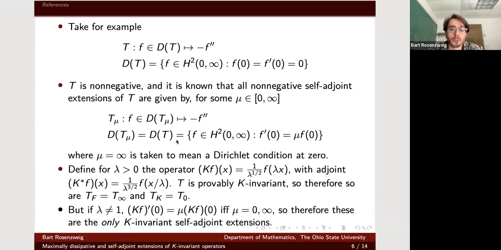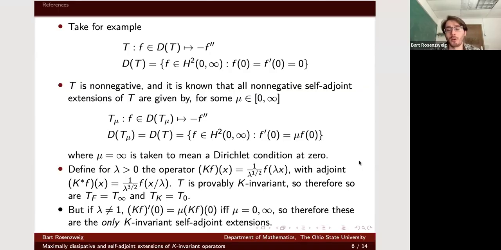Okay. But if lambda is not equal to 1, we don't even have to use our abstract theory to understand which of these self-adjoint extensions are K-invariant. We could just try to verify that domain equality. And basically, if you work it out, you're actually forced to have either mu is 0 or infinity. So we can also just see from an elementary calculation that only Dirichlet and Neumann are the K-invariant self-adjoint extensions.